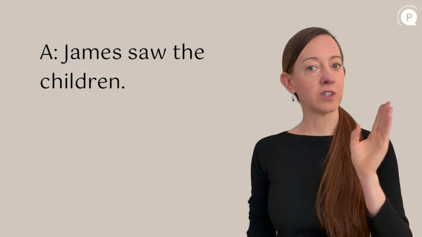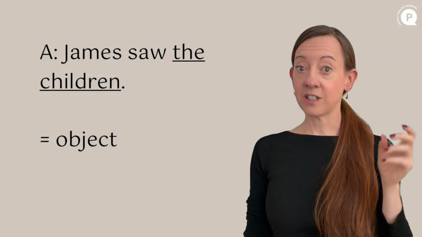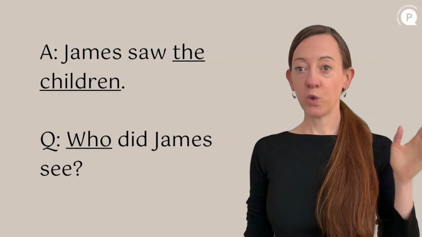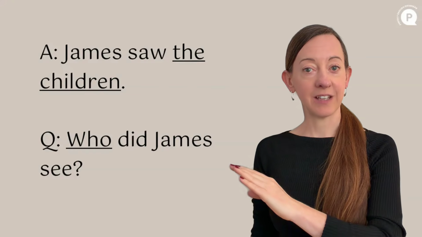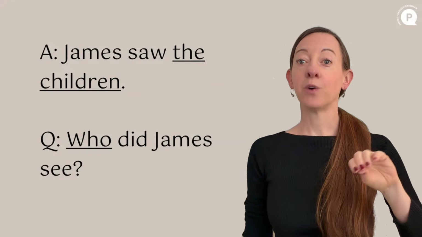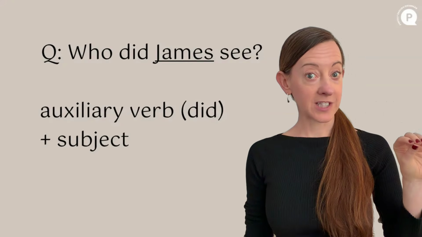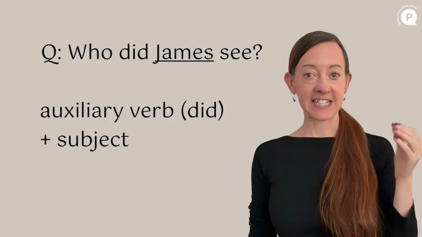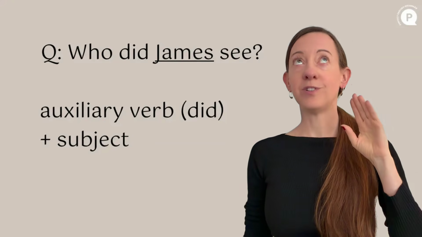Here's another example. Let's say that the answer is, James saw the children. So the children are the object. And the object question is, who did James see? So you know how we make these questions. We put the auxiliary verb before the subject. And in the past simple, we need to add did. This is normal question grammar. I'm sure you already know this.